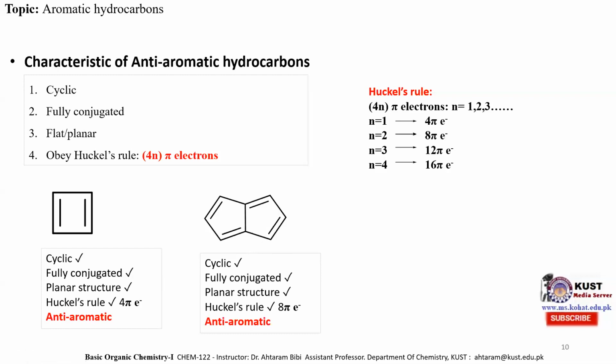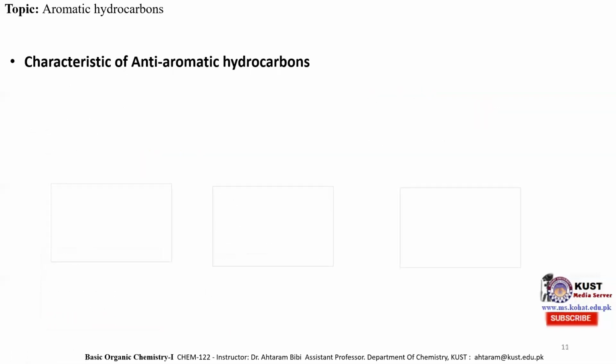Now let's apply these properties on certain other molecules to see whether the given hydrocarbons are anti-aromatic or non-aromatic. This is the molecule of cyclopentadiene, and it obeys the first property of an anti-aromatic hydrocarbon, that it must be cyclic.